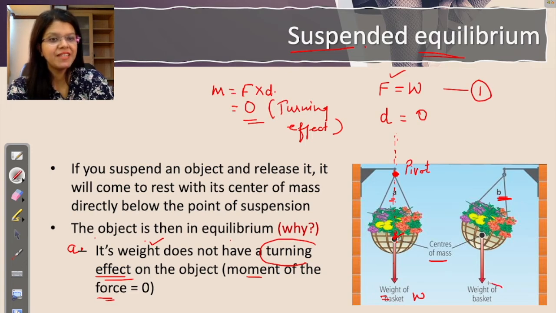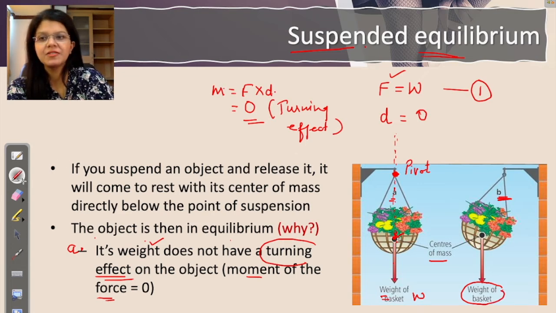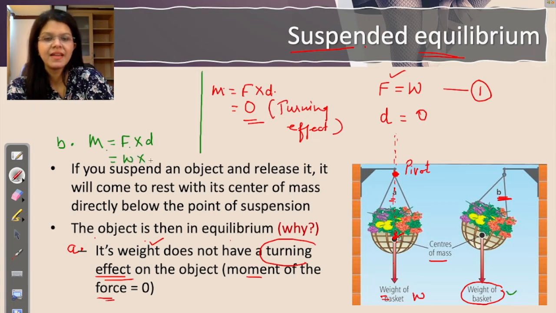You have identified the force. For finding the moment, let me solve this with a different color pen. For finding the moment, you need force times distance. In picture B, you have identified the force, it is the weight. And how much is the distance? Extend the vector backwards as a dotted line. Where is the pivot? This is your pivot. So this is your distance. You have identified the distance.